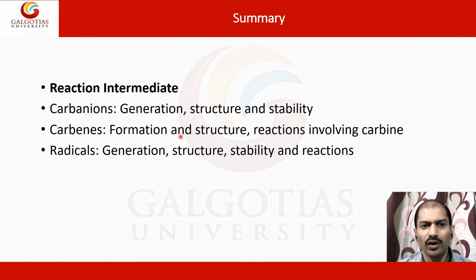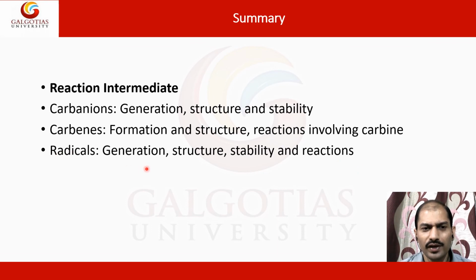Now overall, in the discussion we have had so far, we discussed carbenes, and these different intermediates: how to generate them, how to make carbanions, their special stability and their reactions, and similarly for carbenes, their formation and structures. We also discussed radicals and free radical reactions, how they take place, and their importance in different kinds of reactions in industry as well.